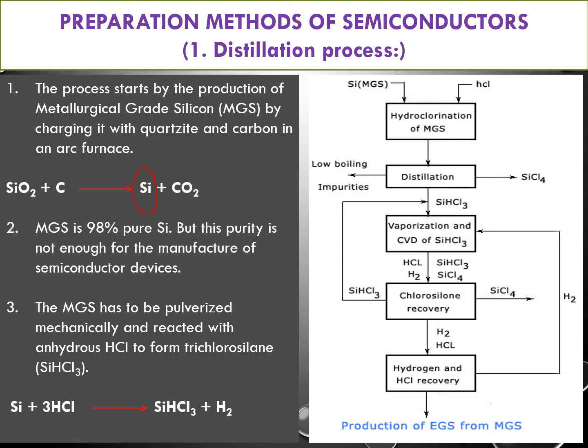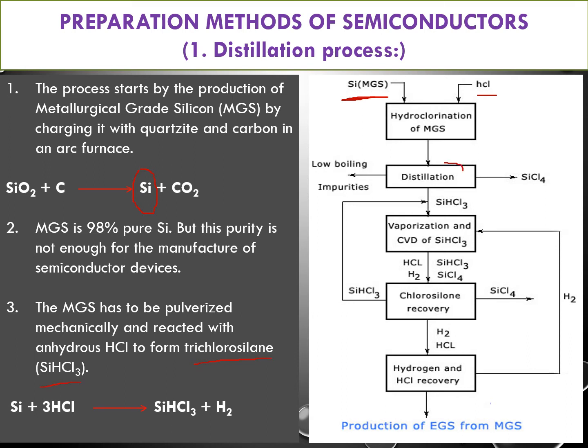Now we have a silicon material, but it has impurities. This is called metallurgical grade silicon. Now this metallurgical grade silicon is added to HCl and involved in the hydrochlorination reaction. So trichlorosilane, SiHCl3, will form.